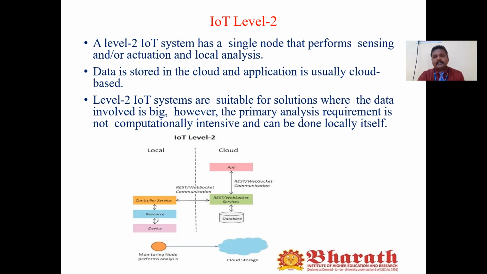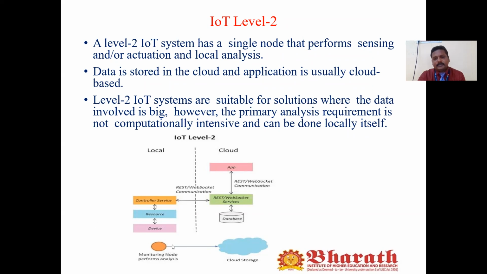In the figure shown here, you can see the devices connected to the resources and controller services, and we have the database and the applications. This application is in the cloud. The node may be any one of the IoT devices, like any sensor.